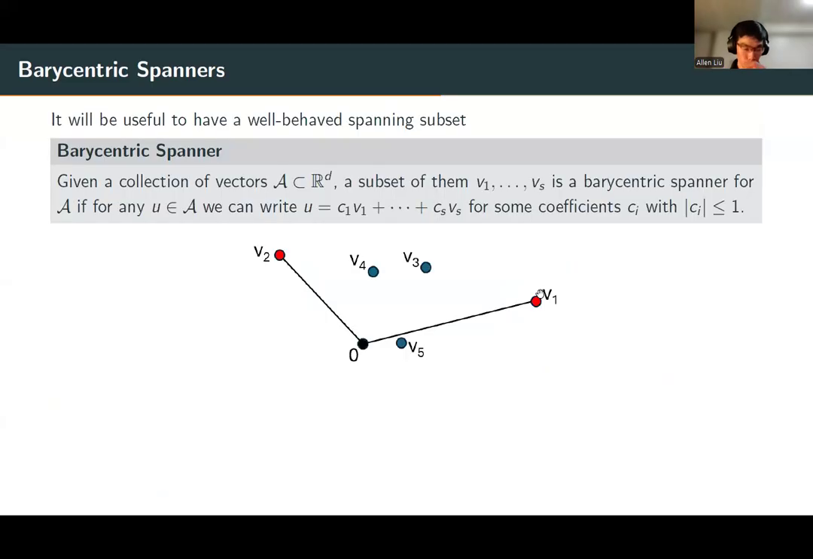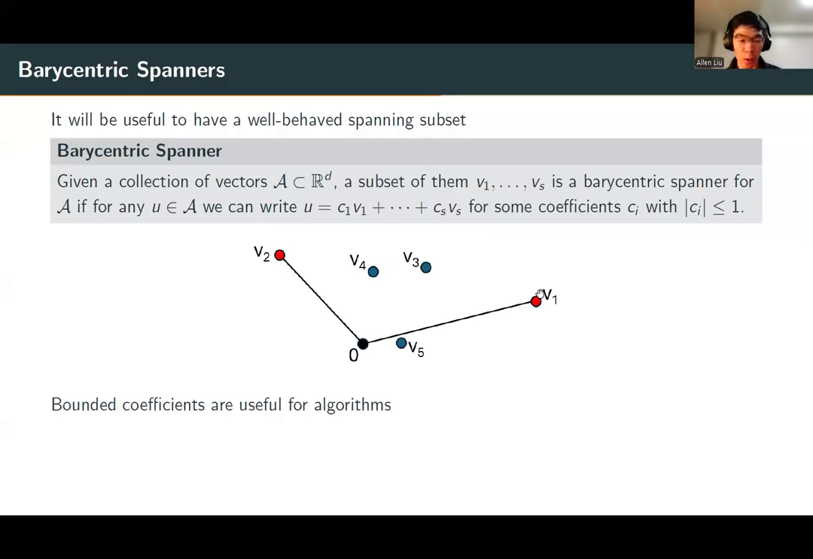So beyond any spanning set, it will be useful to store a well-behaved spanning set. Fortunately, we have this classical notion of a barycentric spanner. Given a collection of vectors, a subset of them is a barycentric spanner for the full collection if any element of the collection can be written not just as a linear combination, but a linear combination with bounded coefficients of the elements of the barycentric spanner.